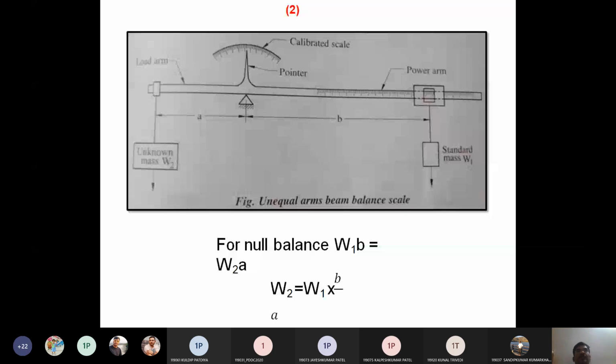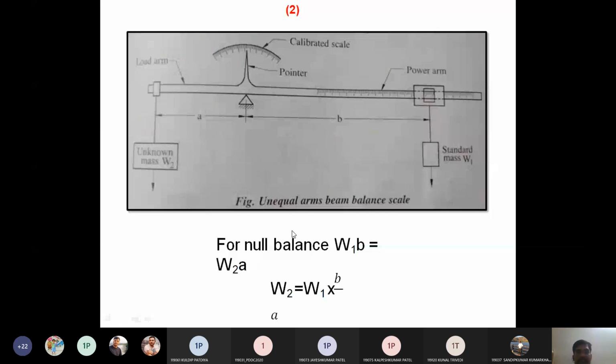Here, suppose I have a 100 kg unknown mass; to reach the equilibrium position I require only 1 kg of standard mass. So when the mass is large, we definitely prefer this unequal arm balance method. Here you can see the figure where the load arm is there, the power arm is there, the standard mass is attached here, and the unknown mass is attached here.